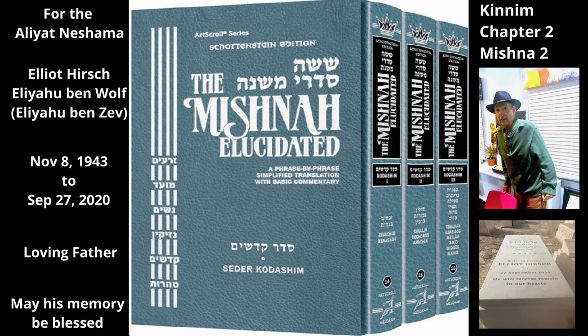Before the bird went back, one bird was disqualified in the second group, and one bird was disqualified in the first group. The second group had 5, and 1 was disqualified. The first group had 3, and 1 was disqualified. Now that a bird went back, 2 birds are disqualified in the second group, and 2 birds are disqualified in the first group. Therefore, only 2 birds out of the 4 that are now there are offered from the first group, 1 chatas and 1 olah, and only 2 birds out of the 4 that are now there are offered from the second group, 1 chatas and 1 olah.